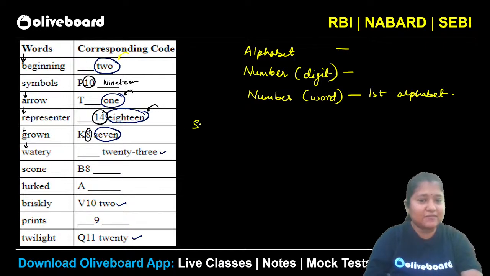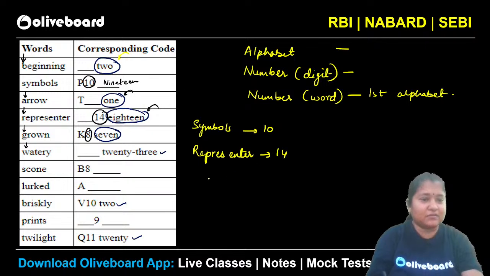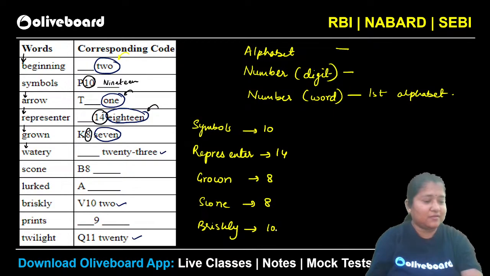नंबर समझ में आया? Symbols has 10. Representer has 14. Grown has 8. Scone has 8 again. Briskly has 10. Absolutely, that is right, Arunya.